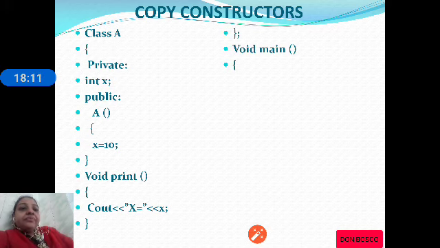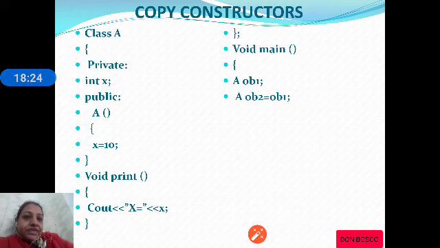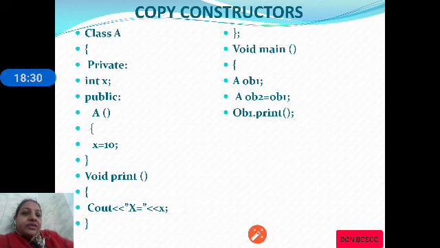In the main program we will create an object OB1, and then in the next statement we are creating a new object OB2. OB1 was already an existing object, OB2 is the new object. The entire OB1 is copied to OB2. Therefore when we print the value from OB1, OB1.print, X value will be 10. As we are copying the entire OB1 object to OB2, when we print X value from OB2, it will also be 10.